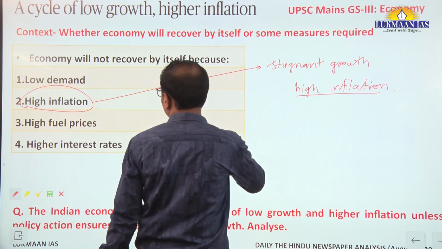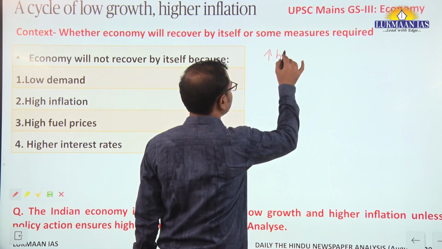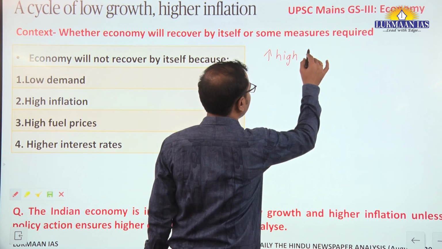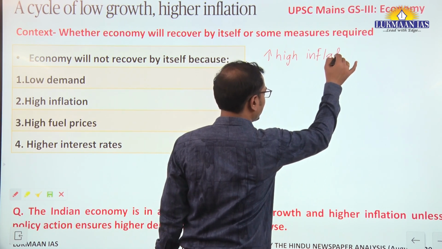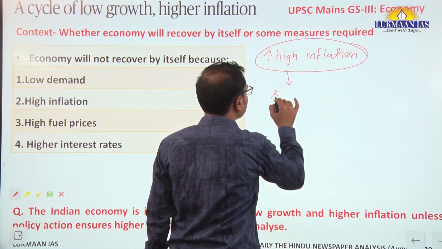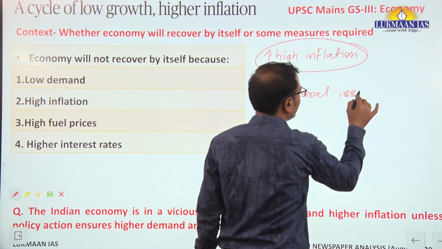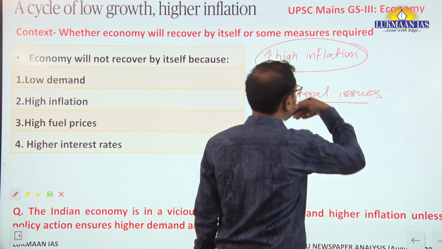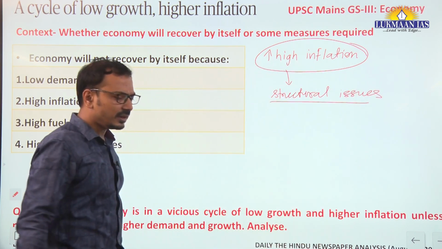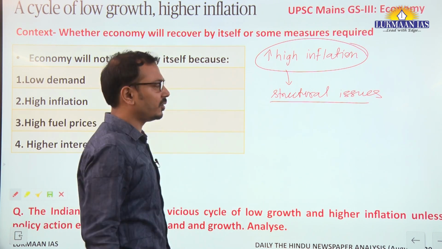So therefore presently in India there is high inflation. At present there is high inflation as well as stagnant growth, and for that matter the writer is saying that the structural issues in our economy should be solved first, and then automatically the inflation will come down and there will be more avenues for economic growth.